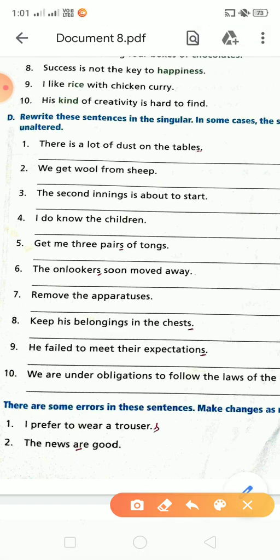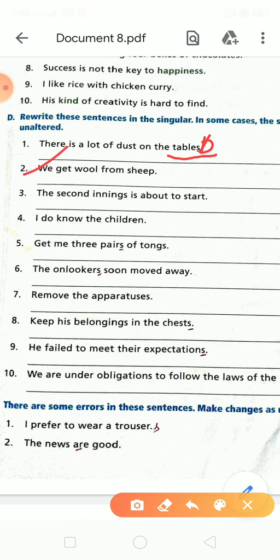There is a lot of dust on the tables. In the tables you will remove the S and write down: there is a lot of dust on the table. Okay. Next is we get wool from sheep. You will write in the same way.